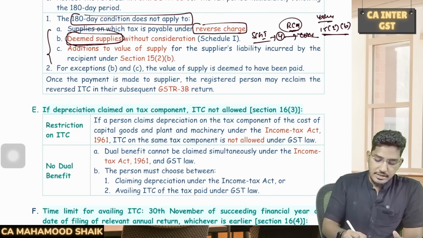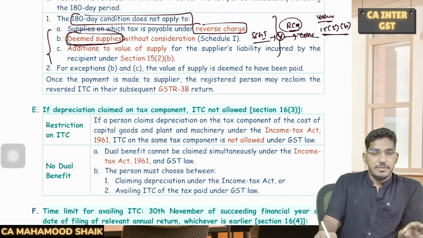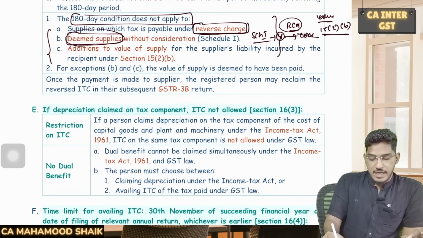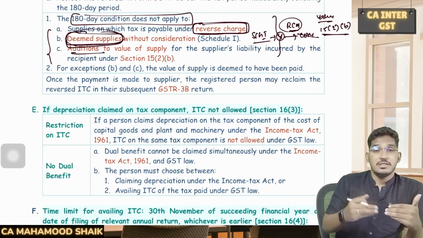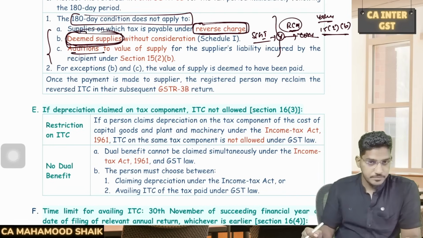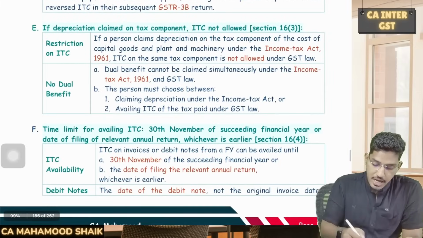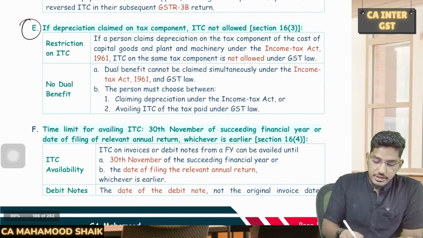So whatever it is, these are the 3 cases where that payment within 180 days condition will not become applicable: those supplies where tax is payable under reverse charge mechanism, those supplies even without consideration which are deemed as supply, and any addition to the value of the supply by way of payment made by the recipient to a third party. Understood? Next. And one more important aspect here, depreciation.